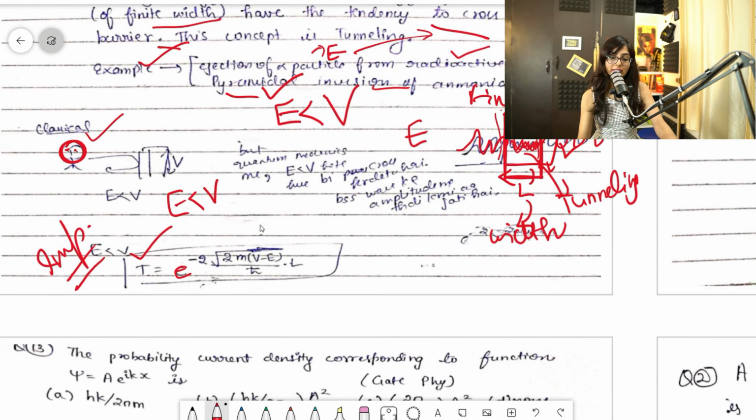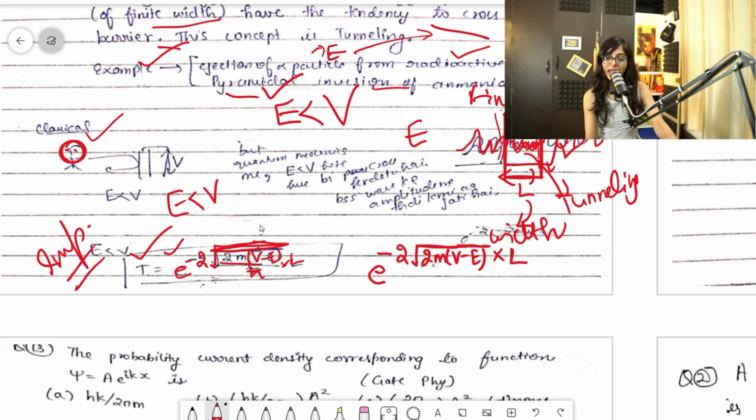T is equal to e raised to power minus 2 root 2m(V minus E), divided by h cut, into L. The root covers only 2m(V minus E), written like this: minus 2 root 2m(V minus E), and into L, where L is outside the root, divided by h cut. Clear? So this is basically the formula.